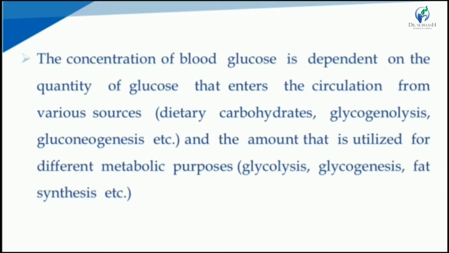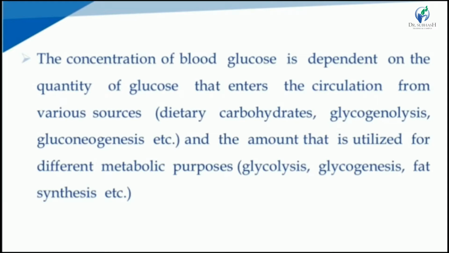The various sources from which we obtain glucose are dietary carbohydrates; glycogenolysis, that means glycogen breakdown; and gluconeogenesis, that means glucose synthesis from non-carbohydrate compounds.